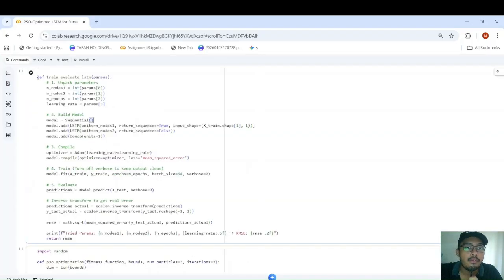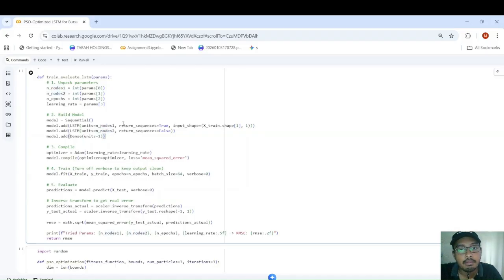So this is the fitness function for the PSO. This is the function that the PSO will repeatedly call with different parameter vectors. So we are just unpacking the parameters here and converting them to integers. And then we build another model for the LSTM PSO. The first layer, the second layer, and the third layer will use the hyperparameters found by the PSO.